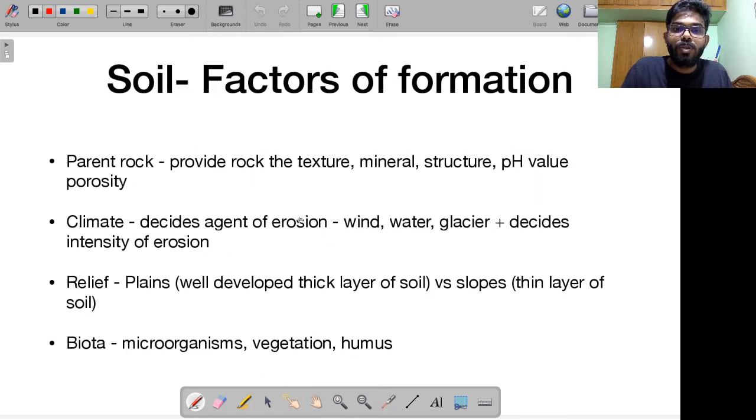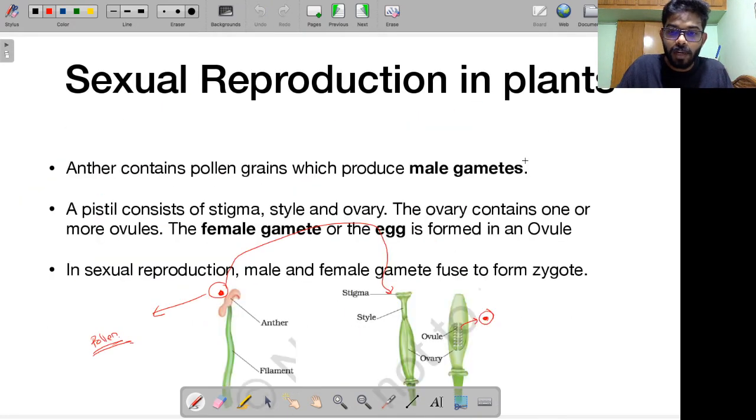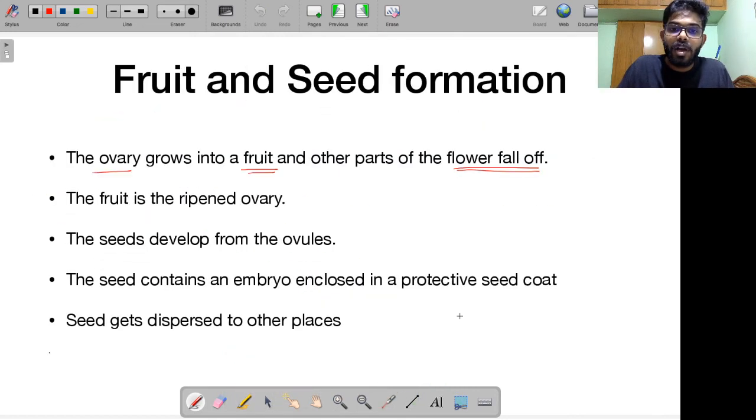So let's talk about fruits and seed formation. The ovary grows into a fruit, while the other parts of the flower fall off. As soon as the process of fertilization has occurred, if you see over here, this is the ovary. This ovary of a flower, what does it do? It grows into a fruit. So that means fruit is nothing but a ripened ovary. The other parts of the flower, all of them, fall off. This ovary starts to ripen over a period of time, and that is what we call a fruit.